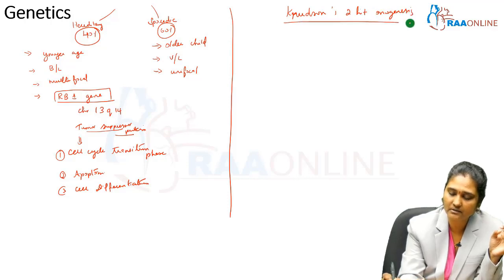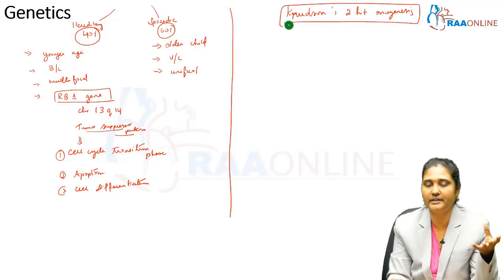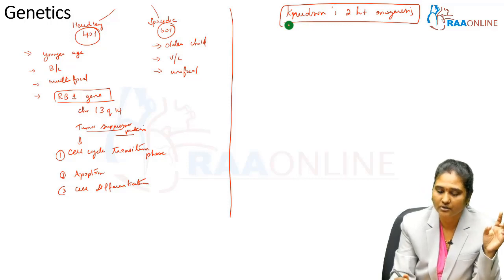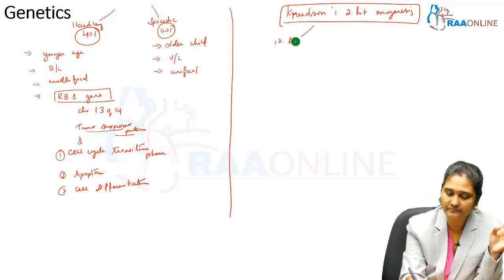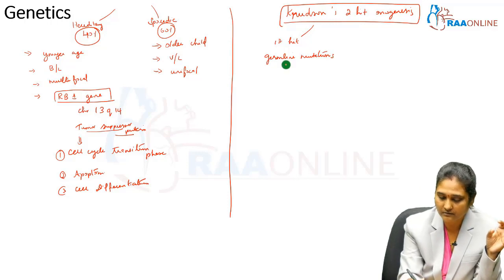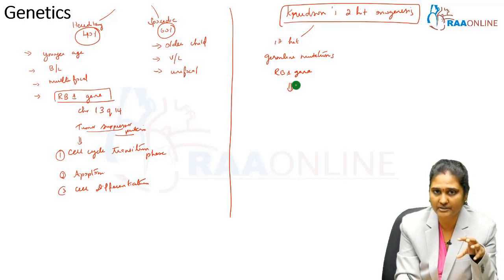The occurrence of retinoblastoma is explained by this Knudson's two-hit oncogenesis. The first hit is a germline mutation, where loss of allele occurs in the RB1 gene, and this makes the environment predisposing to cancer.